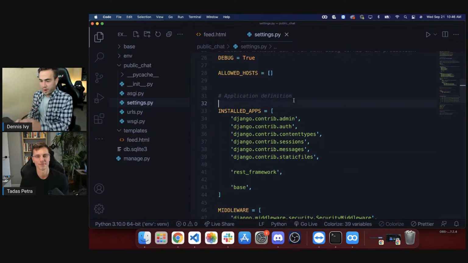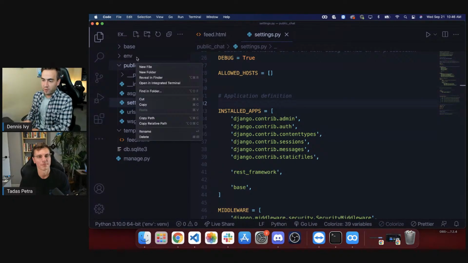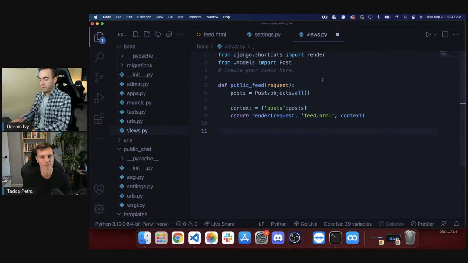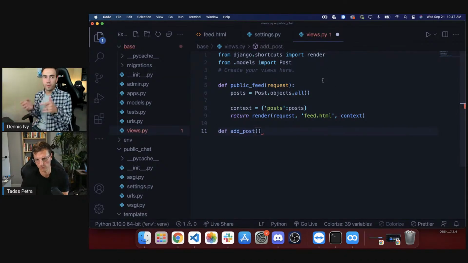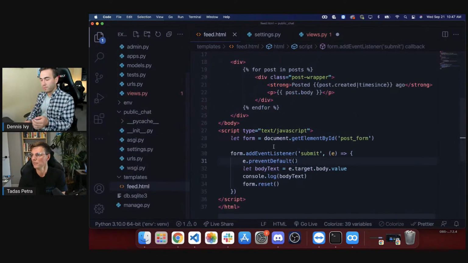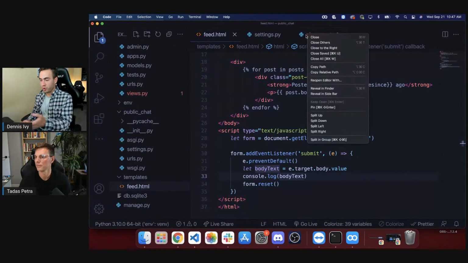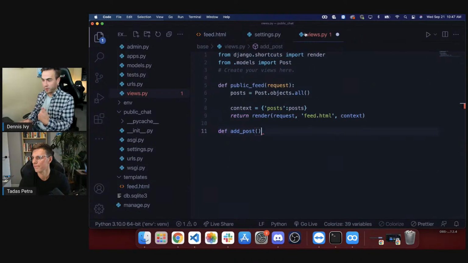All right. So we have the Django REST framework. I'm just going to keep everything within the same view. Again, we're not going for best practices. I'm going to create a view here, and this is going to be called add post. This view will be responsible for taking in a JSON object from the front end, which will be what this form sends. We're going to use fetch to send some data. And then this view will be in charge of processing that and then returning it back to the front end. So once that post is made, it will be painted onto the DOM. By painted, I mean added into the DOM here, into our window, non-JavaScript developers.